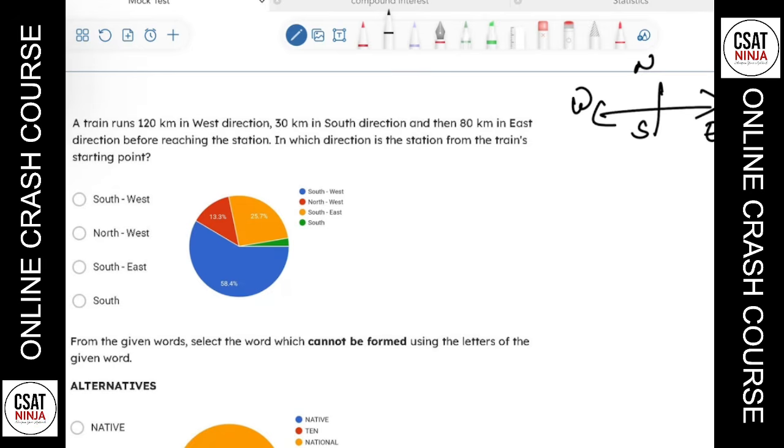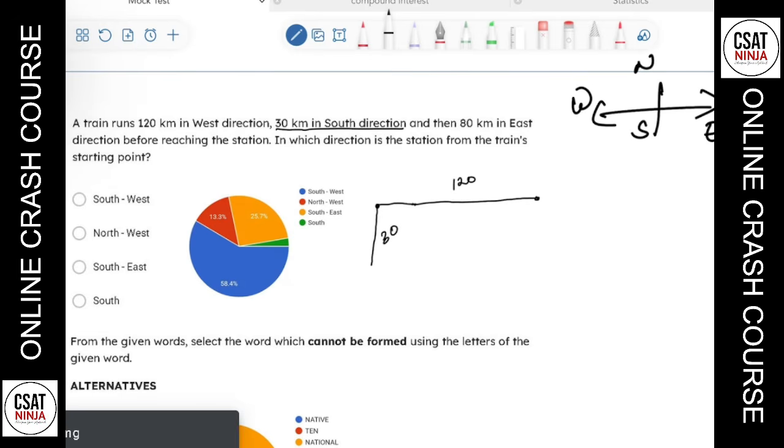So let's start. A train runs 120 kilometer to the west. That means from this point, the train is running 120 kilometer to the west. Let's stop here. Then 30 kilometer in the south direction, I'll stop here. And 80 kilometer in the east direction. That shouldn't reach 120, so I'll stop just here.